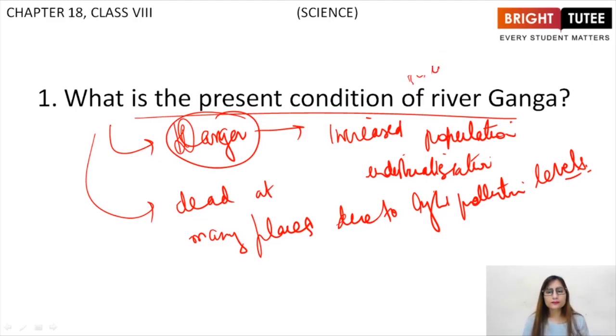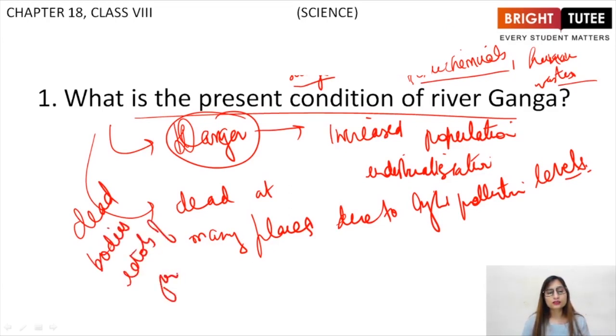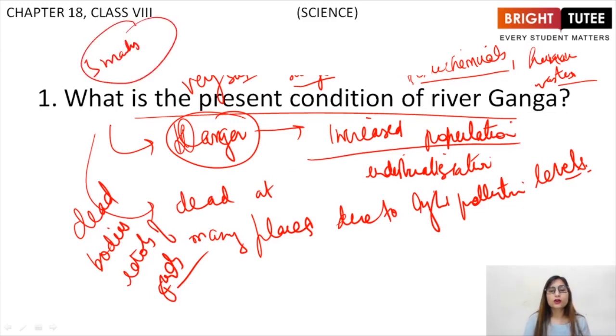Toxic chemicals, human wastes, and sewage, all of these are directly disposed of into the rivers. And in Kanpur, people also dispose dead bodies, idols of gods and goddesses. All of these are disposed directly into the river, so the condition of the river is very bad. You will have to explain it in 3 marks, which requires all these points to be covered.